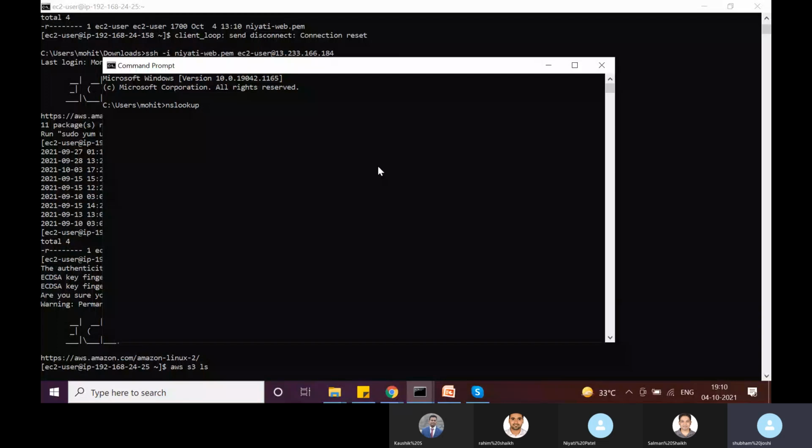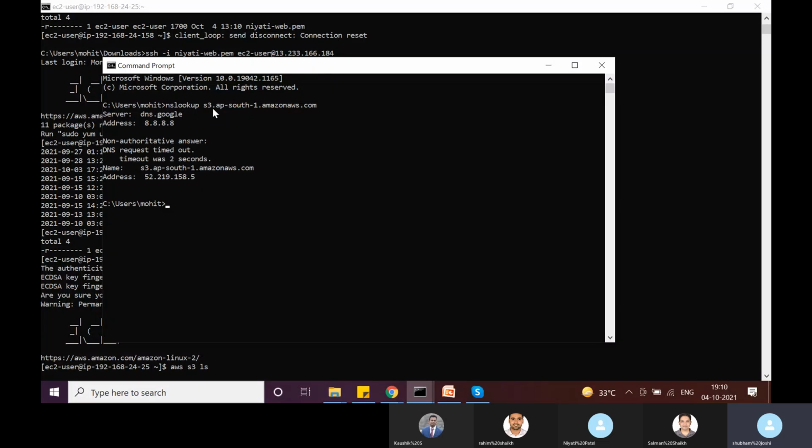If I show you, s3.ap-south-1.amazonaws.com. We can see that this is the API endpoint for the AWS S3 service for Asia Pacific Mumbai. Similarly, for other regions, there will be a separate endpoint.